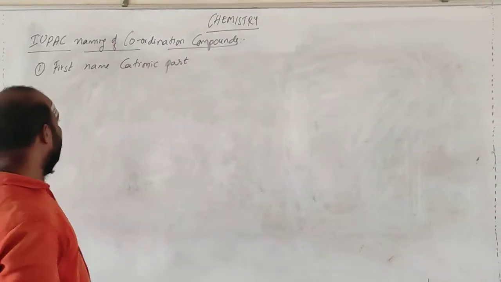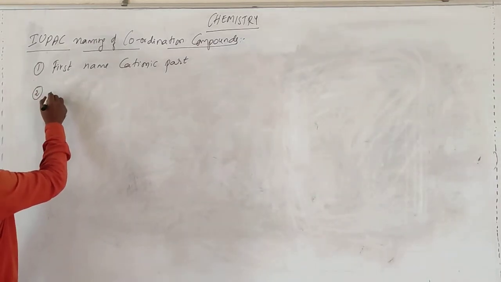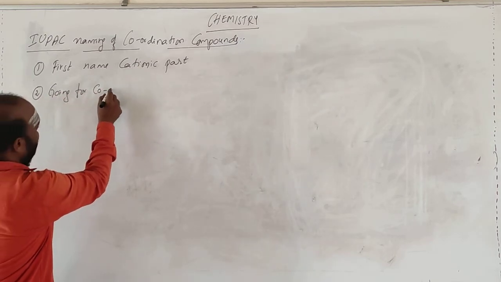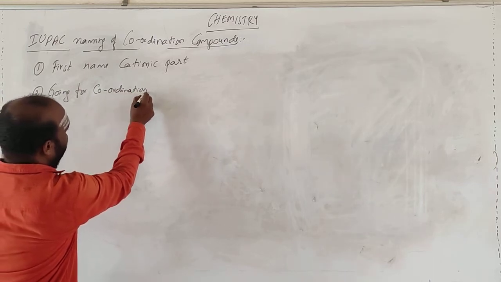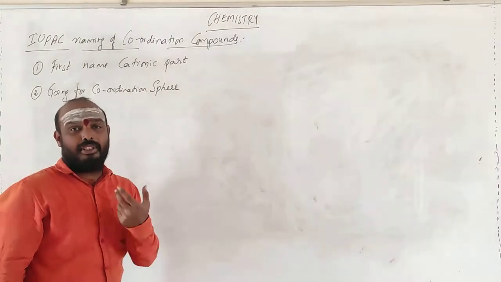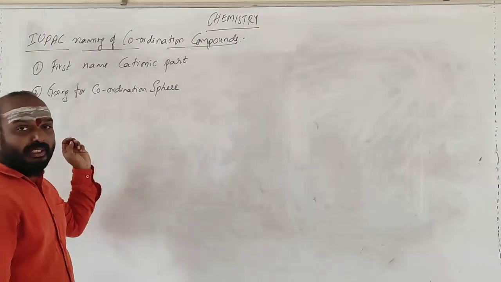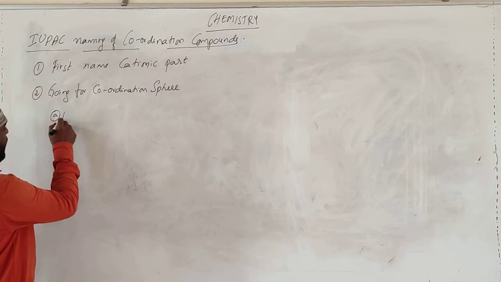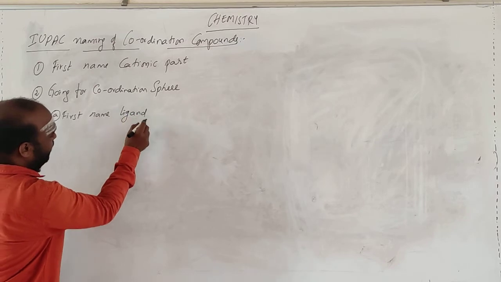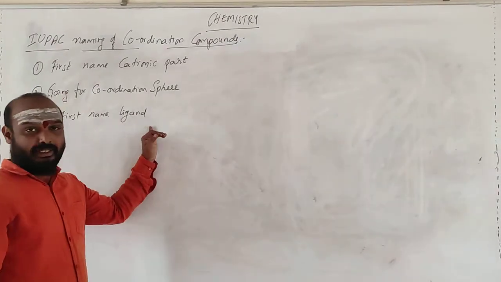Okay, keep this in mind. First, we name the cationic part. Second, we go for the coordination sphere. If there is a cationic part, we name whatever compound is present there. Then we go for the coordination sphere. In the coordination sphere, first name the ligand, whatever ligand is attached to the central metal atom.